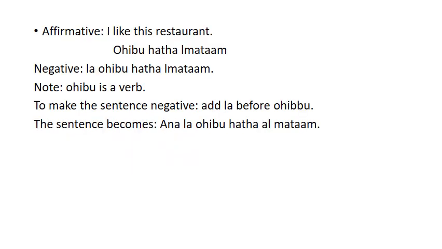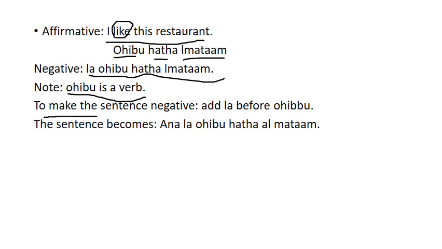Let's take another example. I like this restaurant means أحب هذا المطعم. Negative, I don't like this restaurant. Notice here that we have a verb, so we should put لا before a verb, which means لا أحب هذا المطعم. So أحب is a verb, so to make the sentence negative, add لا before أحب. The sentence becomes أنا لا أحب هذا المطعم.